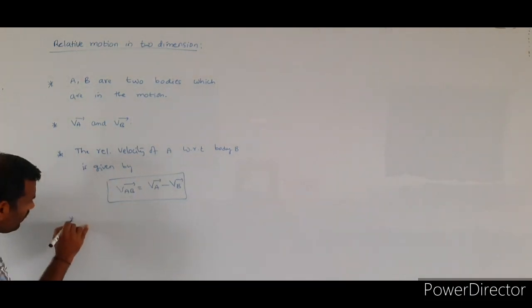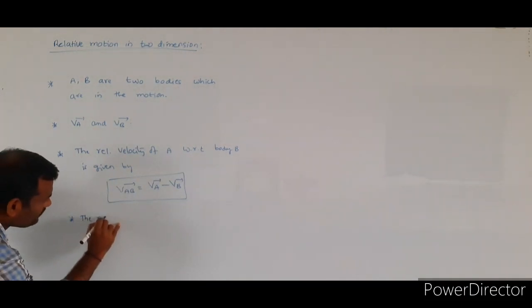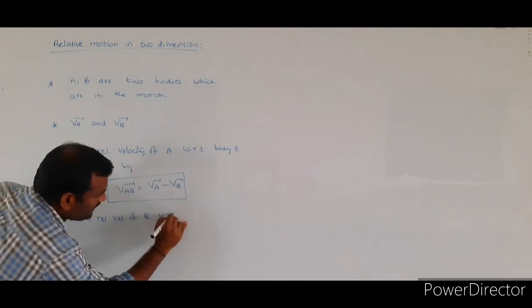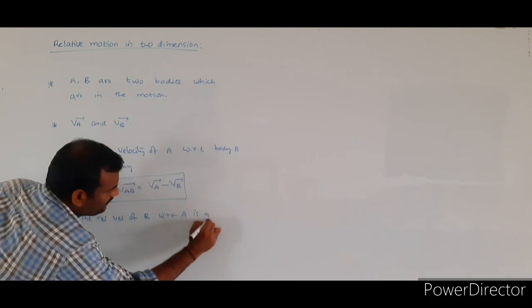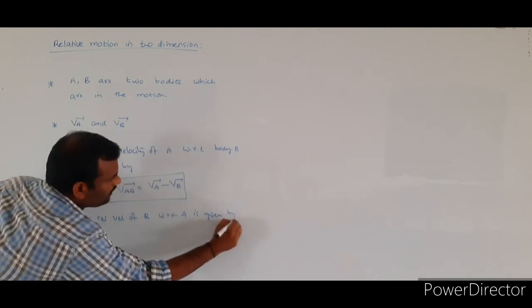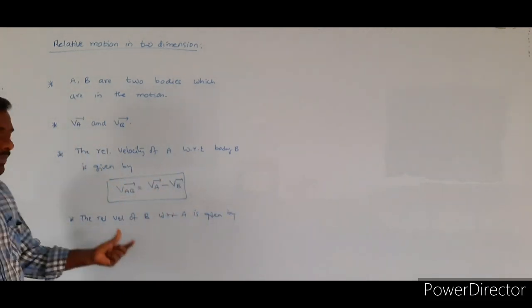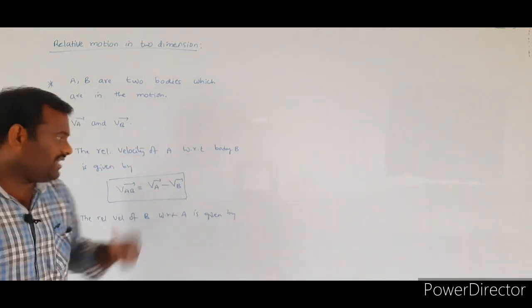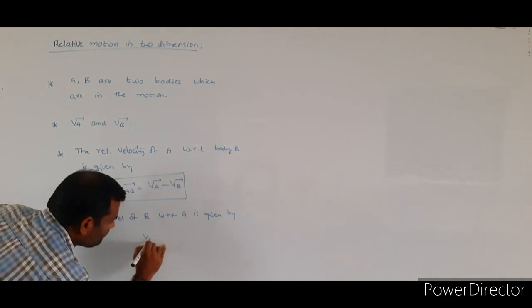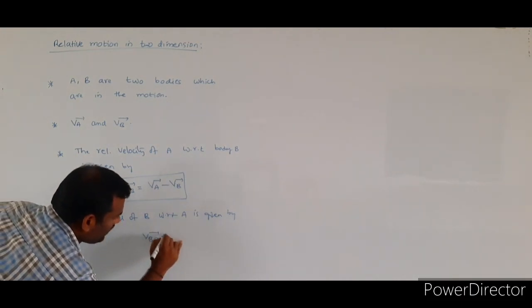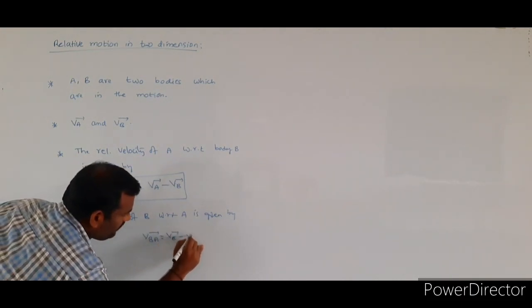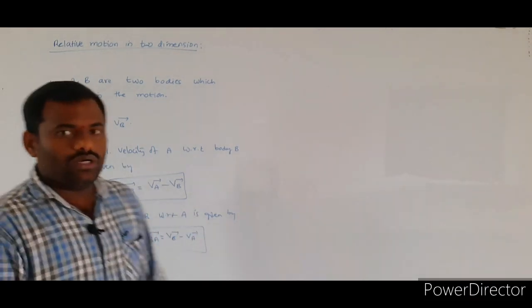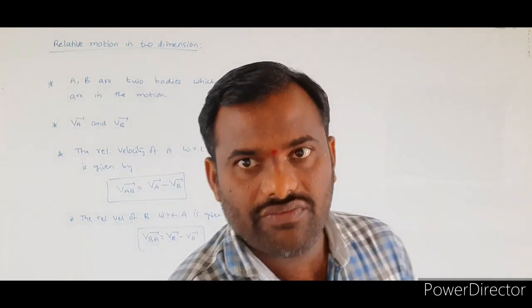Similarly, the relative velocity of B with respect to A is given by VBA bar is equal to VB bar minus VA bar.